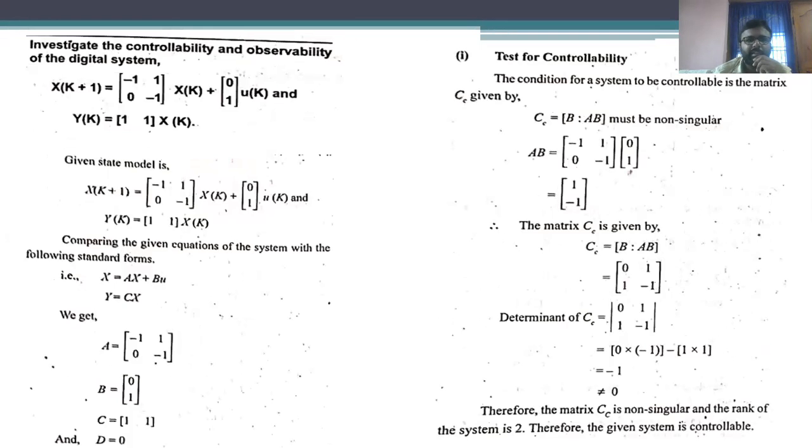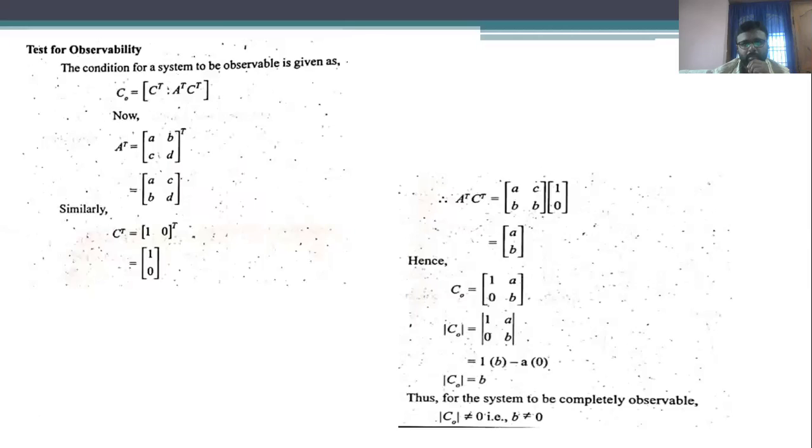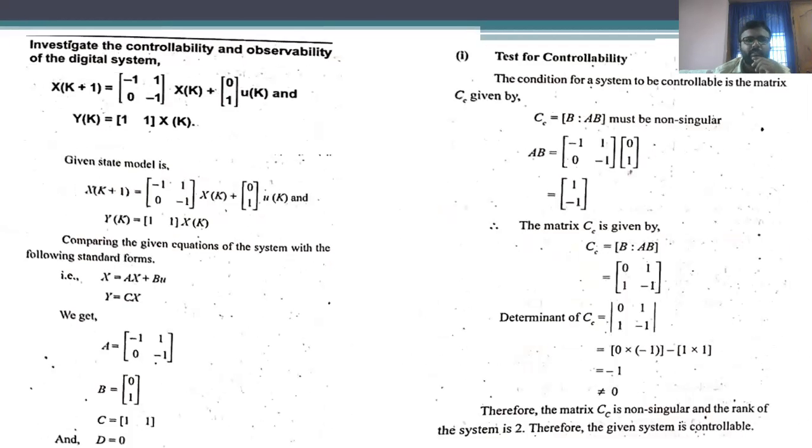Investigate the controllability and observability of the digital system, which is given as x of k plus 1 is equal to -1 1 0 -1 into x of k plus 0 1 into e of k, and y of k is equal to 1 1 into x of k.